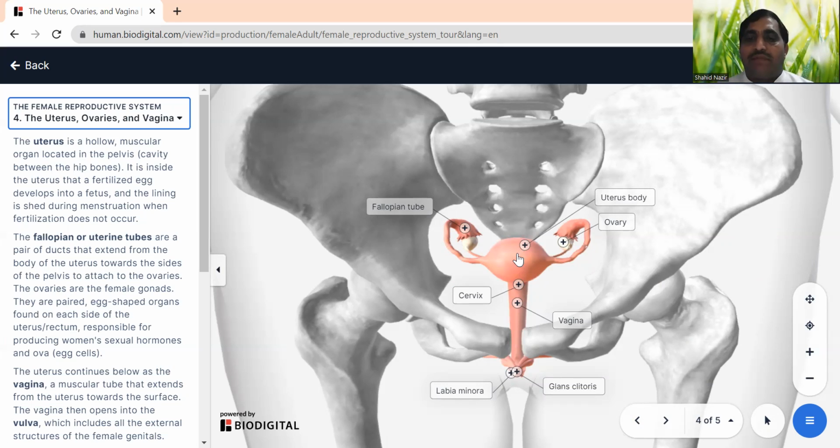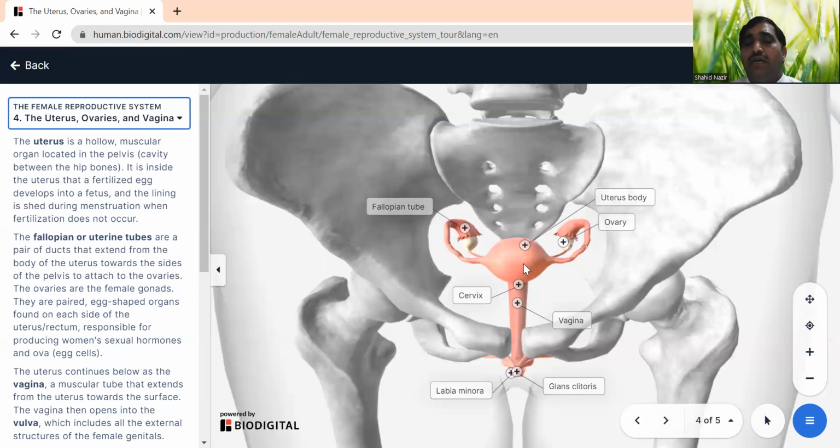Normally, the ovaries produce eggs. These eggs will be taken by the fallopian tubes, and inside the fallopian tube the fertilization will occur if sperms are present. If sperms are present during intercourse, they go from the vagina into the uterus, then to the fallopian tube, where the egg is. If egg and sperms are both there, fertilization will happen. After a few days, the fertilized egg will implant inside the uterus, and then it will develop into a baby.